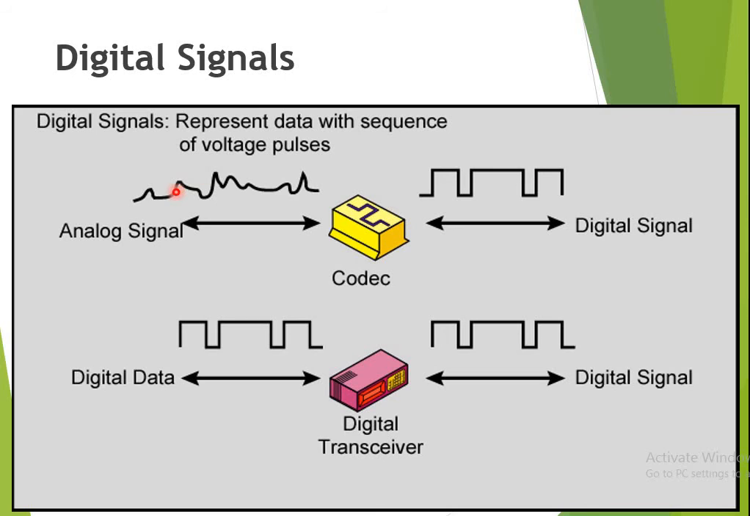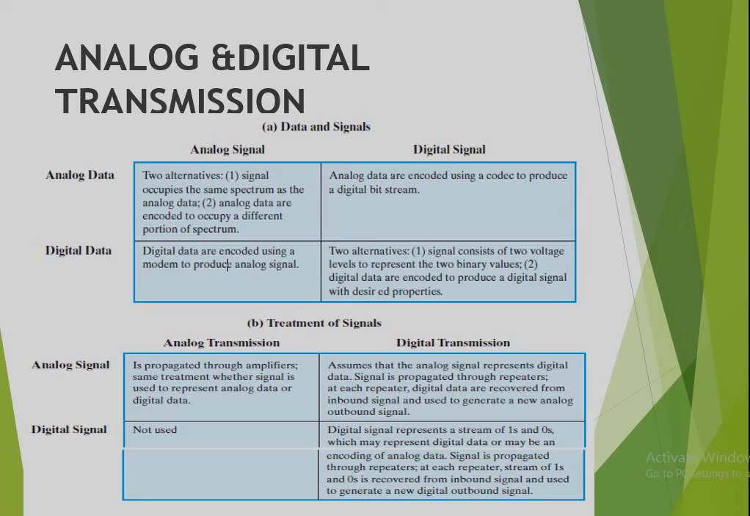The second one is the digital signal. A digital signal is a representation of data with a sequence of voltage pulses. Here again I have taken two cases: first, if my input data is in analog format, and second, if my input data is digital. If your input data is an analog signal and we are transferring it over a digital signal platform, we need to convert the data by using a codec. And if your data is in digital format and the signal is also digital, we use a digital transceiver so that the data can be transferred over digital signals.